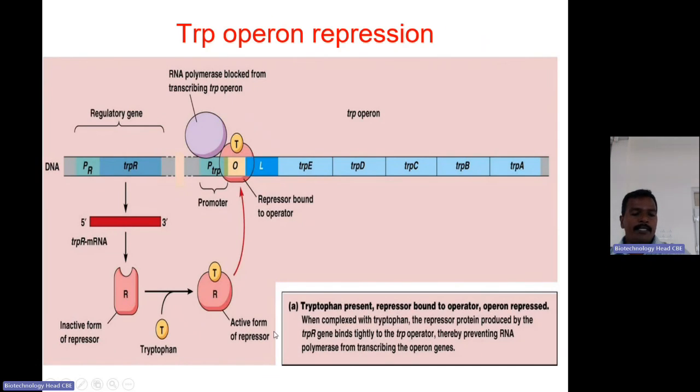Upon binding of tryptophan to the repressor, the inactive repressor is converted into the active form. Once it is active, it will readily bind to the operator site. Once the active repressor is bound to the operator site, the RNA polymerase will not move from the promoter to the structural genes. So the trp operon expression is getting arrested.